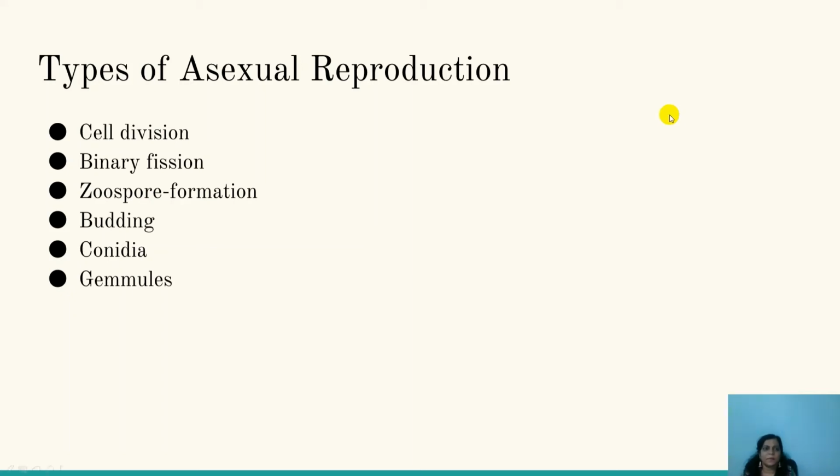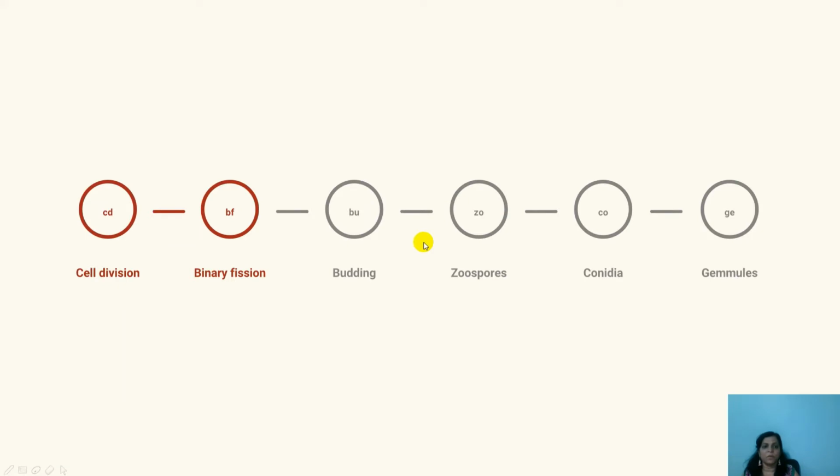Now let's learn about the types of asexual reproduction. Following are the types of asexual reproduction: cell division, binary fission, zoospore formation, budding, conidia and gemmules. You can remember it in the form of a formula: CD, BF, BU, Zoo, Co, G.